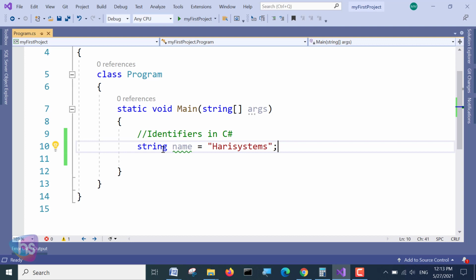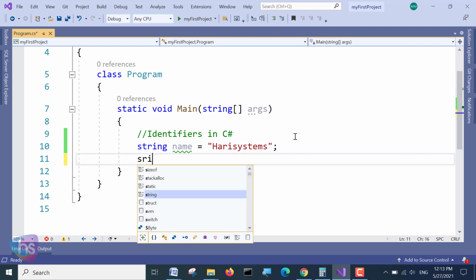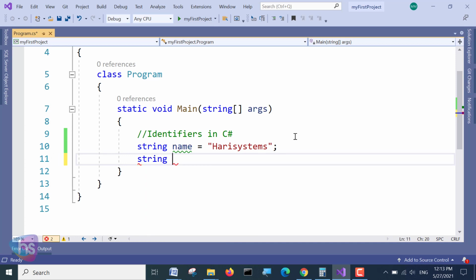If we declare a variable name like this, and then use the same name again, it won't be acceptable. See, string name equal to hello.